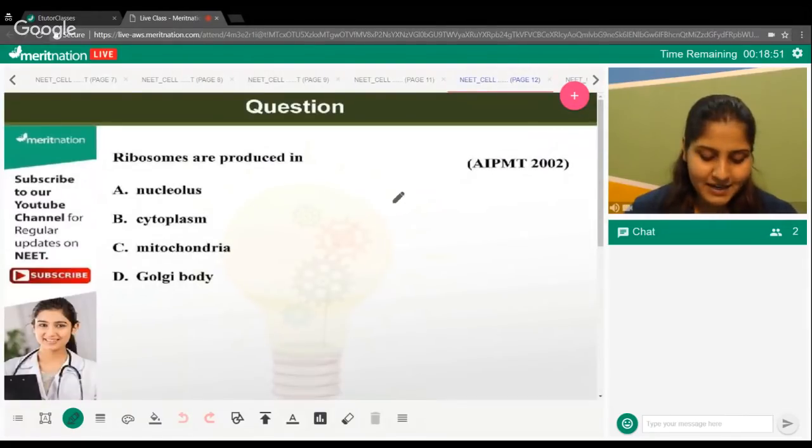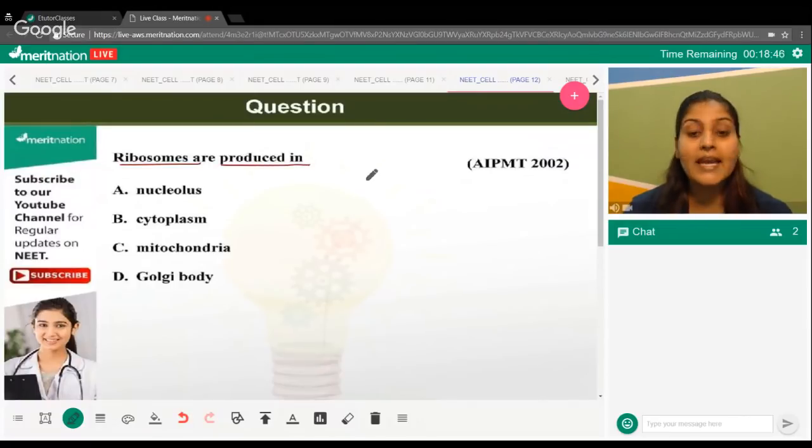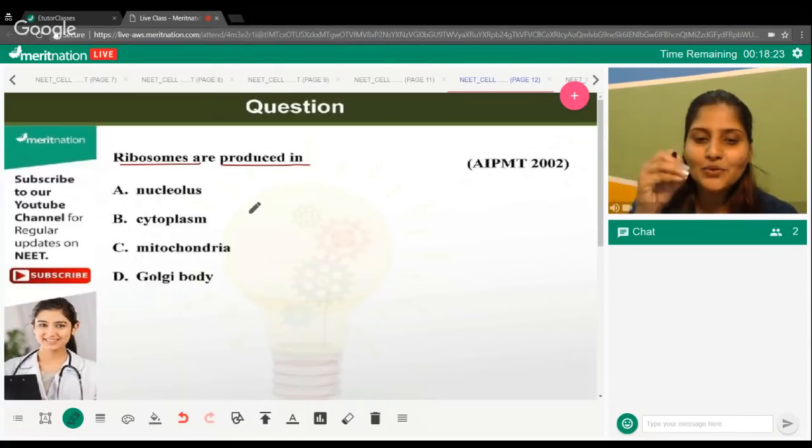Time starts now. Ribosomes are produced in where? Which particular structure mentioned in the options is responsible for the synthesis of ribosomes? Is it nucleolus? Is it cytoplasm? Is it mitochondria? Is it Golgi body? This is a very easy question, because this is something that you very peculiarly make while making the diagram of the cell.